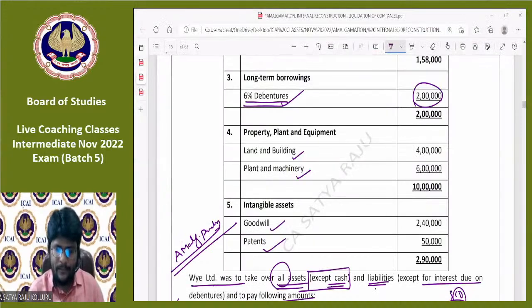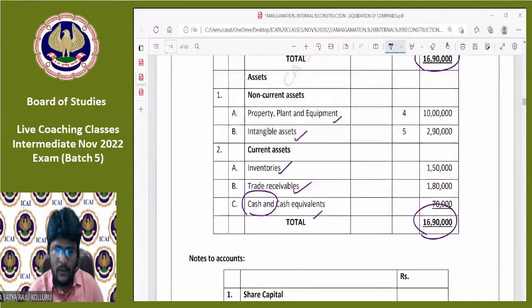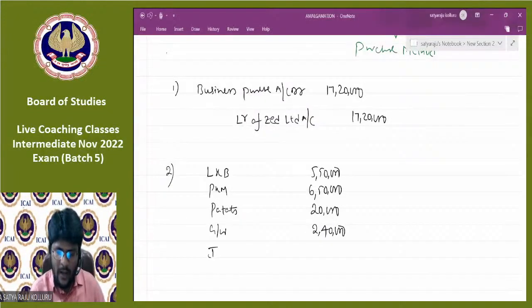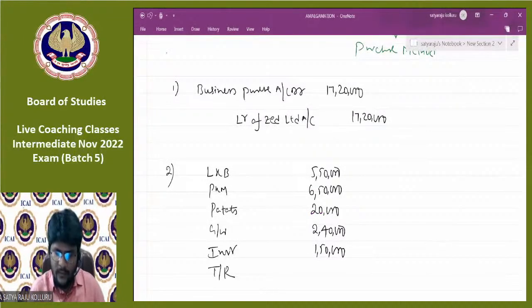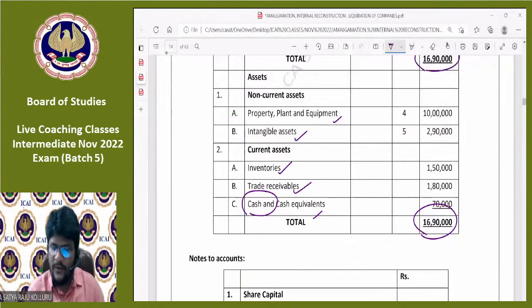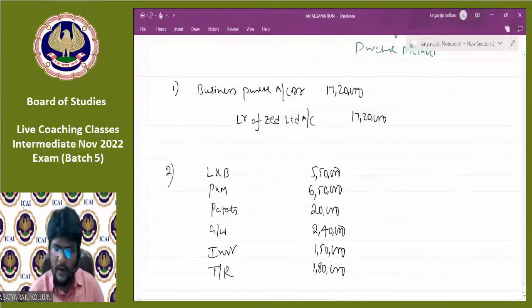Next, the other assets. Inventory, nothing was given, so at book value only, which is 1,50,000. Trade receivables 1,80,000. These are the different assets taken over by the purchasing company. Cash was not taken over, right?